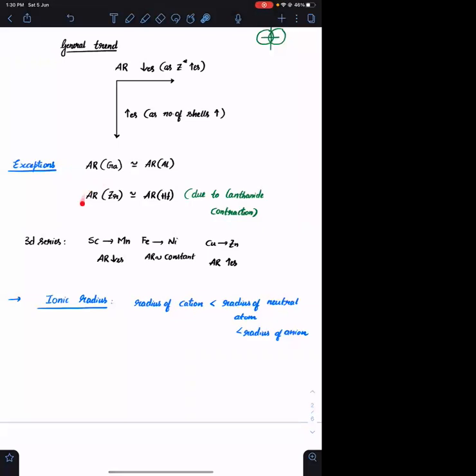Similarly, the atomic radius of zirconium is almost equal to that of hafnium. Everyone in your rooms, please attach the periodic table chart.